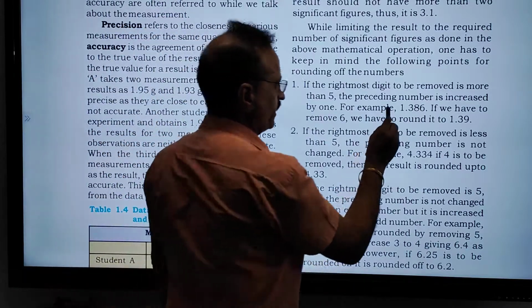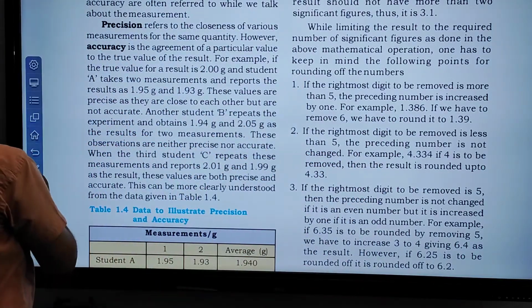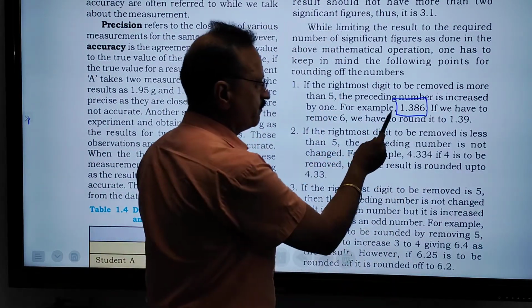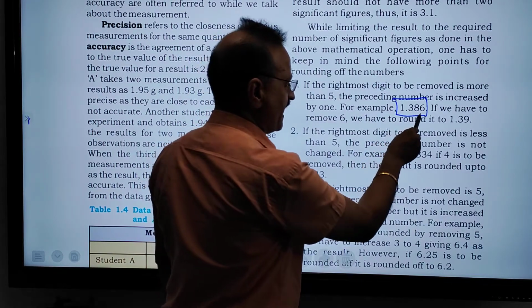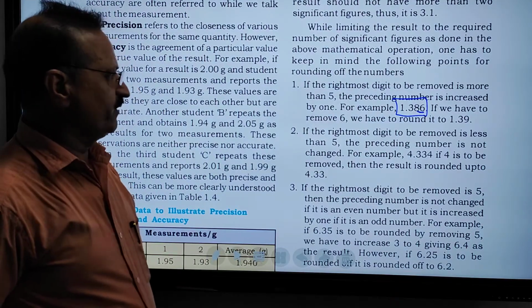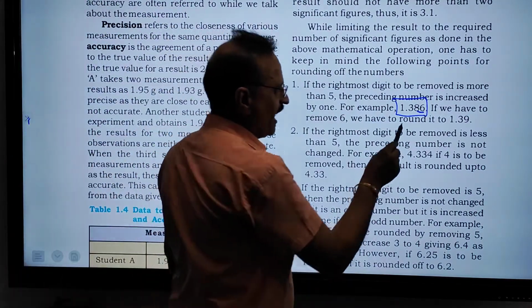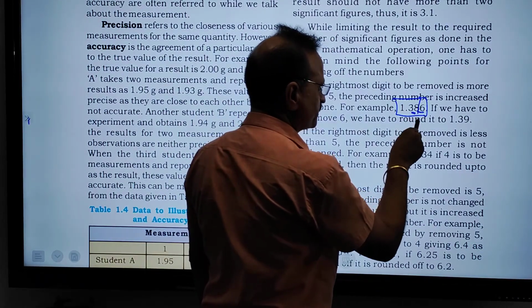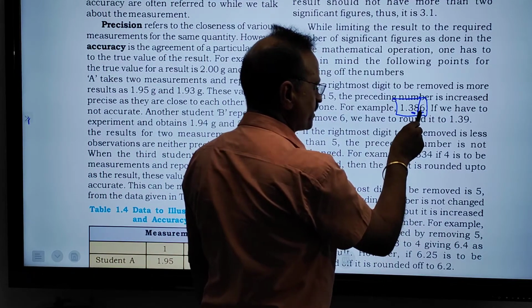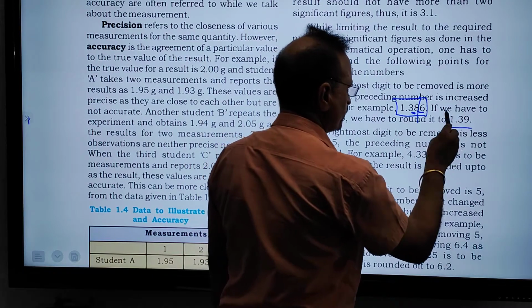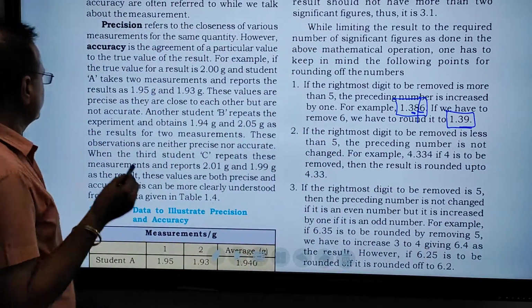For example, here, very easy, very simple, I can easily explain. Here there is 1.386, the last number is 6, meaning the last number is more than 5. So you can add 1 to 8. So you can delete the 6. 6 is more than 5. So you add 1 over here, and you need not write the 6th digit. So the answer is 1.39.